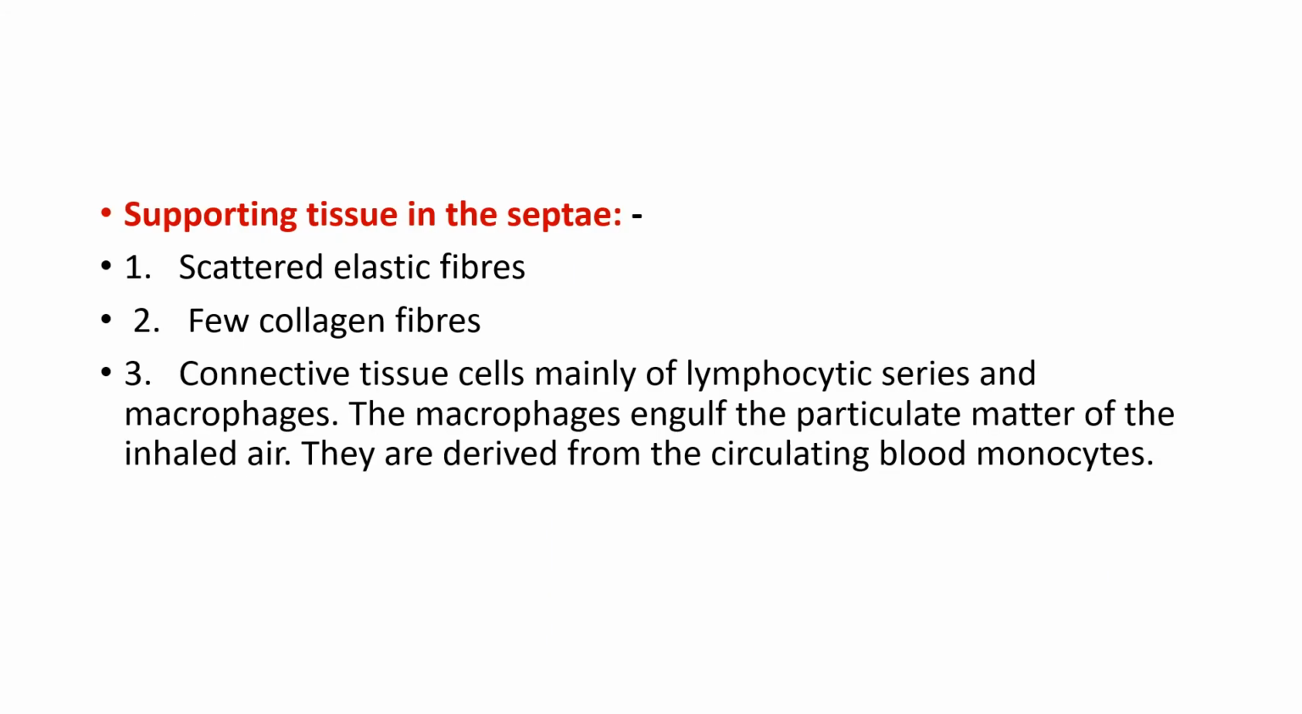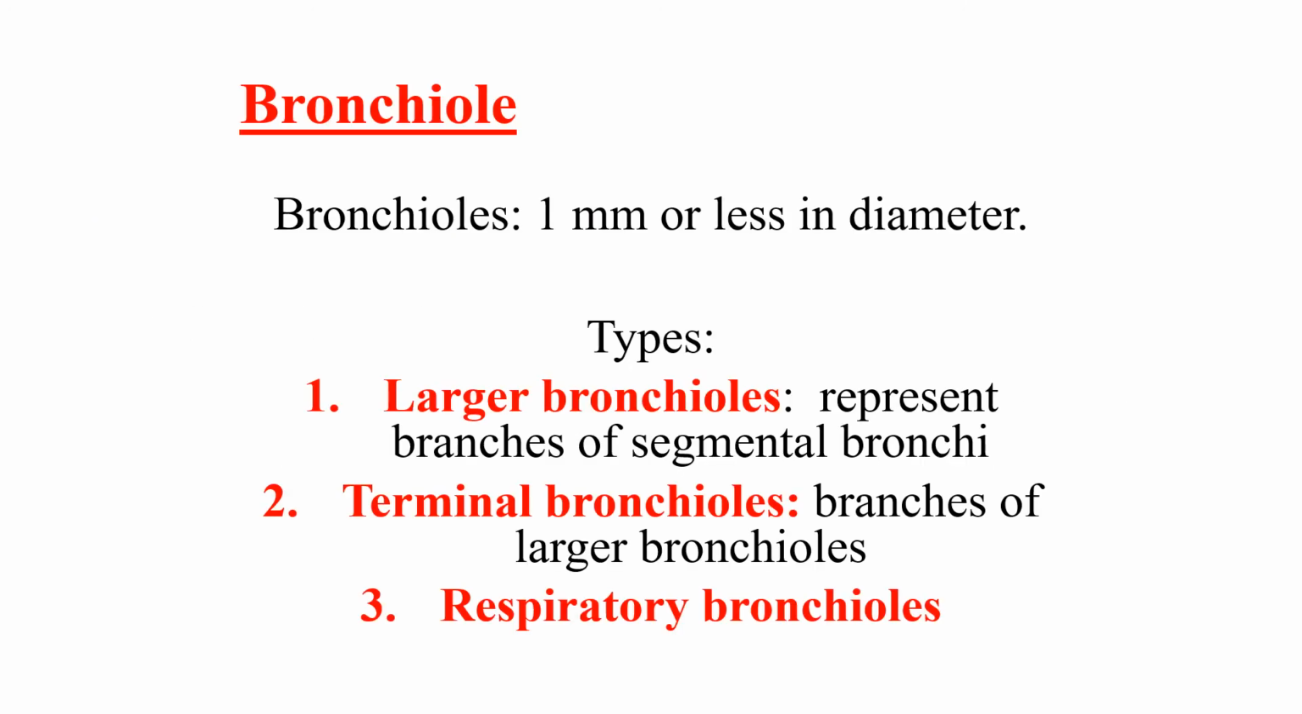Now each septum is made up of elastic fibers, few collagen fibers, and has lymphocytic series and macrophages, which are derived from the monocytes of the circulating blood. Now coming to the lung parenchyma, you have seen the intrapulmonary bronchus. The other feature which I told you was the bronchioles. When the diameter is less than 1 millimeter, it is called a bronchiole.